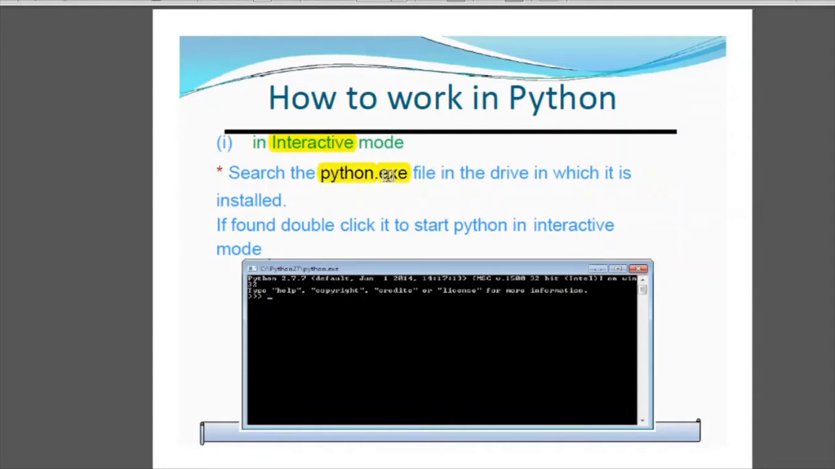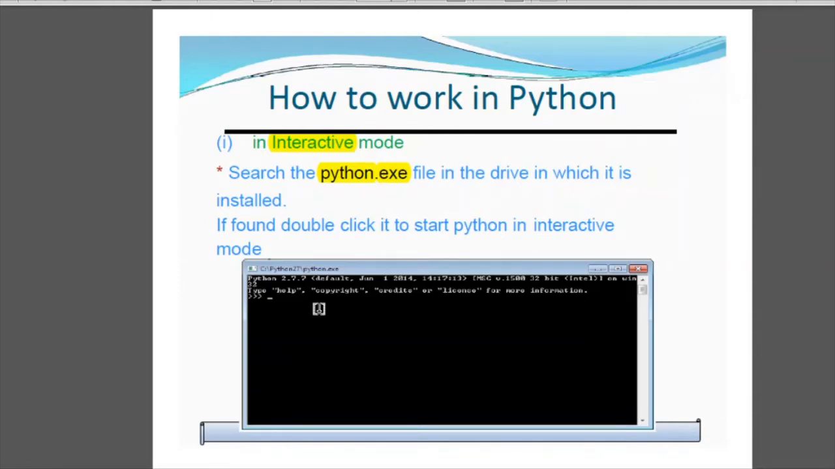When you install Python in your system, two things are made available to you. First is python.exe and the other one is IDLE. I hope you have done your previous coding in IDLE. There are two types of coding which you can do. That is interactive mode, right? That means you just open this python.exe and whatever you write, it will give you the immediate result.